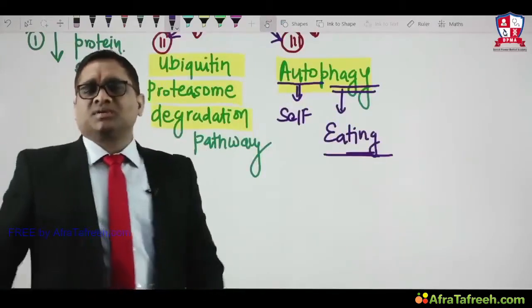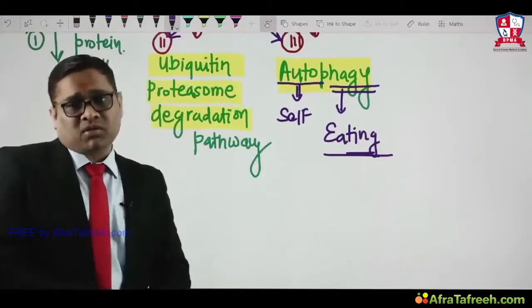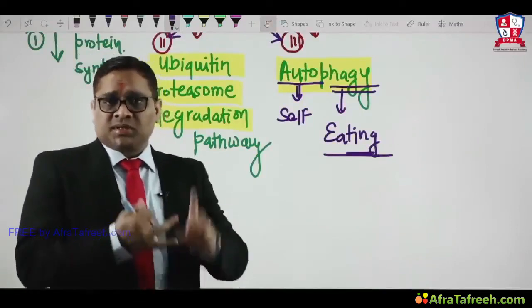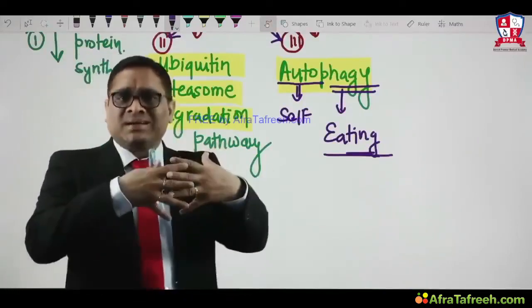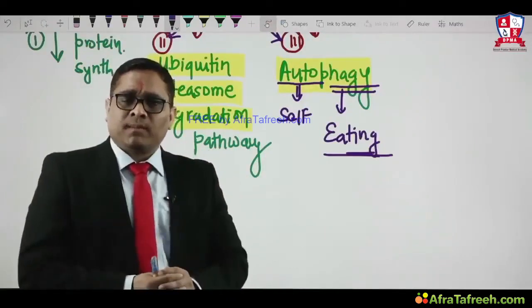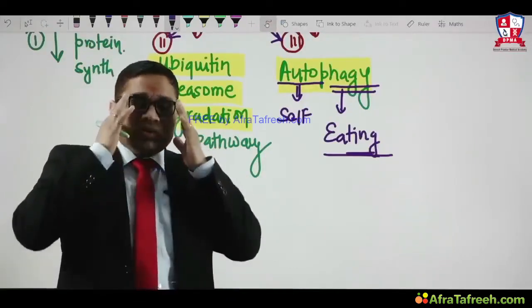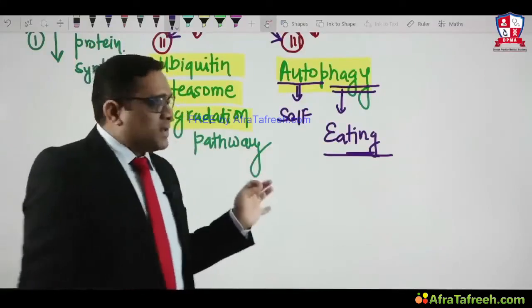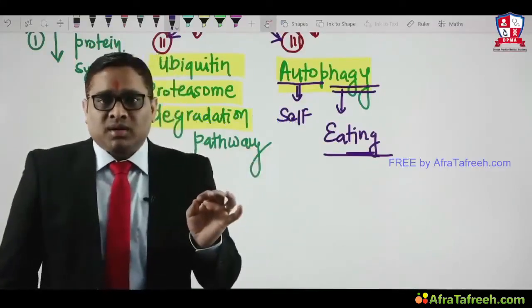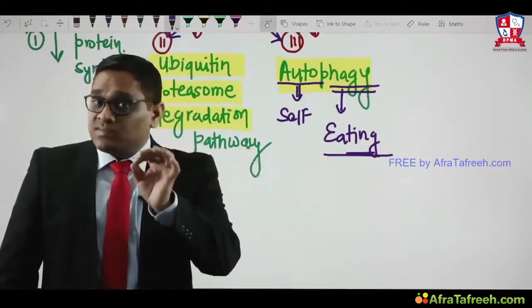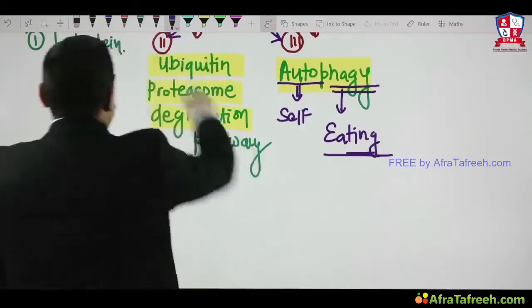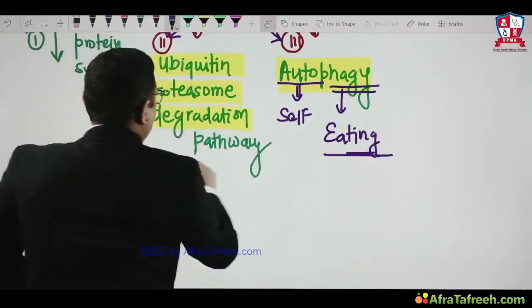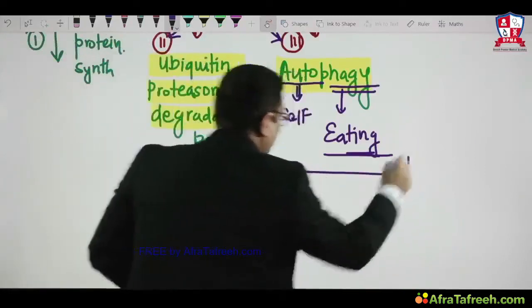This autophagy is one of the mechanisms responsible for atrophy: decreased protein synthesis, ubiquitin proteasome degradation pathway, and autophagy. I said both are interconnected to each other. How are they interconnected? These two pathways are intracellular protein degradation pathways. So here the concept starts. What are these two, and how are these two pathways interconnected to each other?